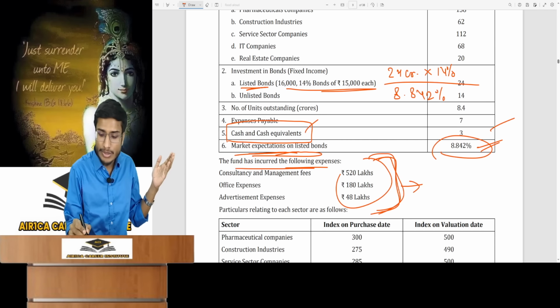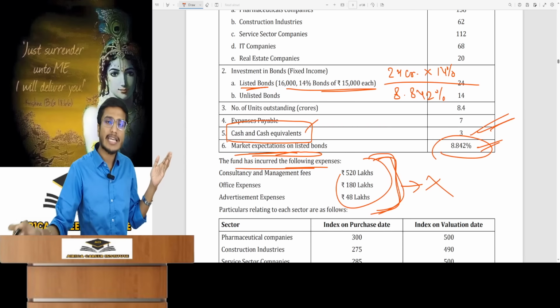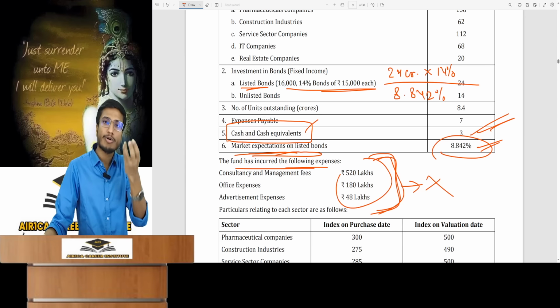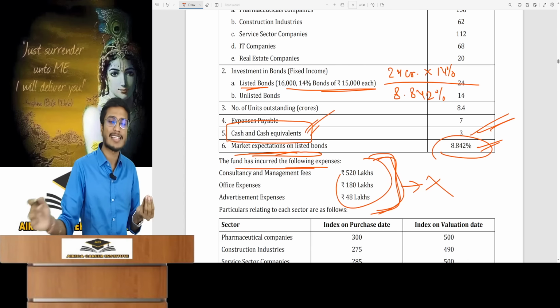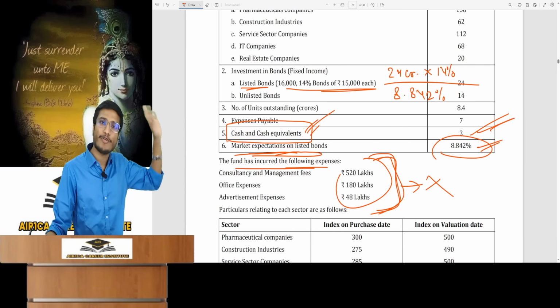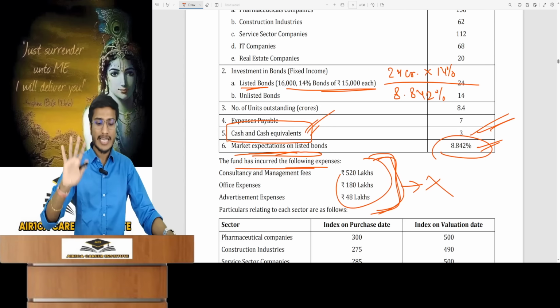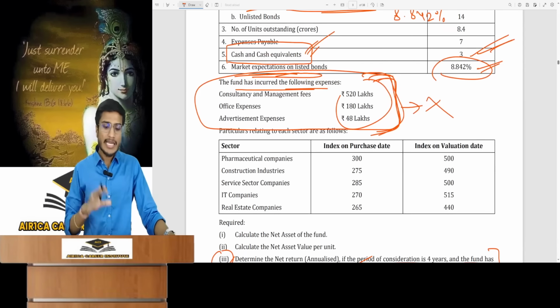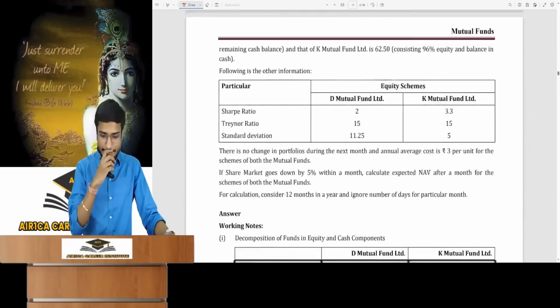These expenses are only to confuse you. Ignore them and take this balance directly. Remember, if it says cash and cash equivalent or cash in hand, it's always the closing cash balance. As final level students, having studied accounts, understand this closing cash balance. Why adjust expenses? They're already adjusted. Got it? So this is a special point, meaning this was given in the question to confuse you. They won't be of any use. I told you the points of this question.